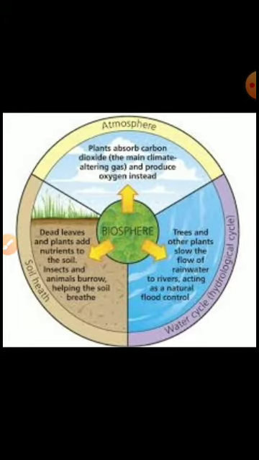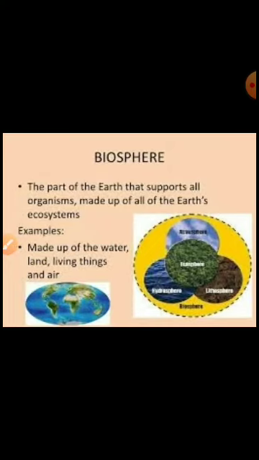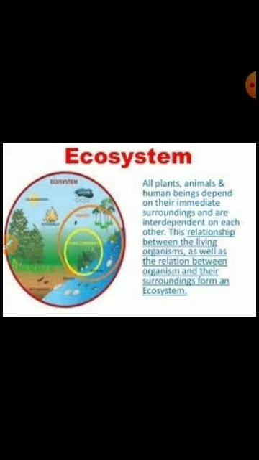Then biosphere, as I already told you, is a narrow zone of the lithosphere, atmosphere, and hydrosphere. The biosphere: plants and animals, the animal kingdom, together make the biosphere. It is a narrow zone of the earth where land, water, and air interact with each other and support life. Now children, ecosystem. It is a system formed by the interaction of all living organisms with each other and with the physical and chemical factors of the environment in which they live, all linked by transfer of energy and material.